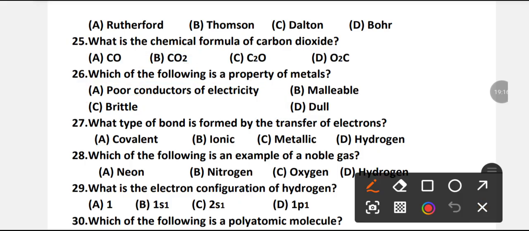B is the right option. Malleable is a property of metals. B is the right option.